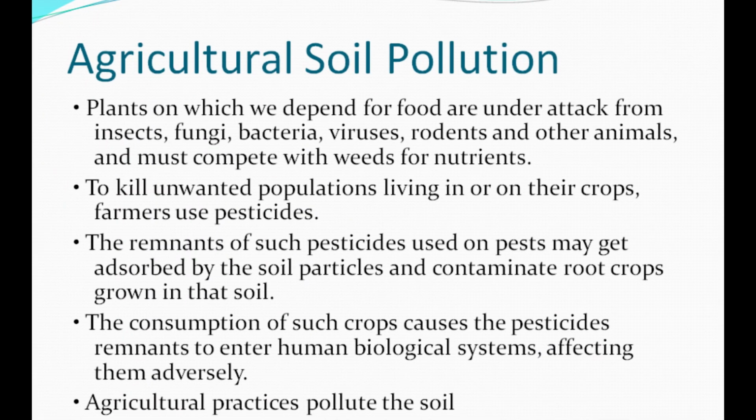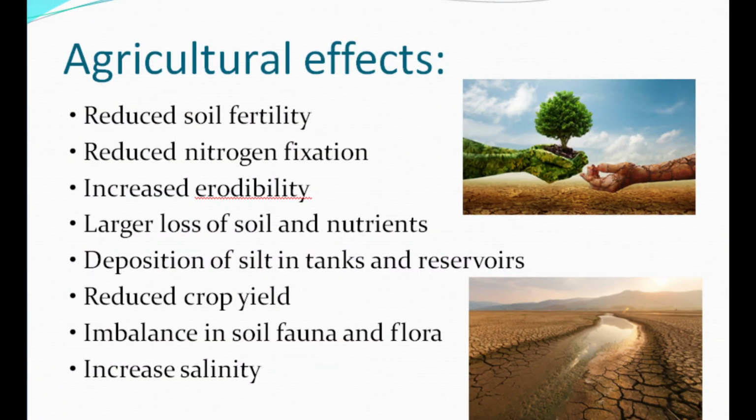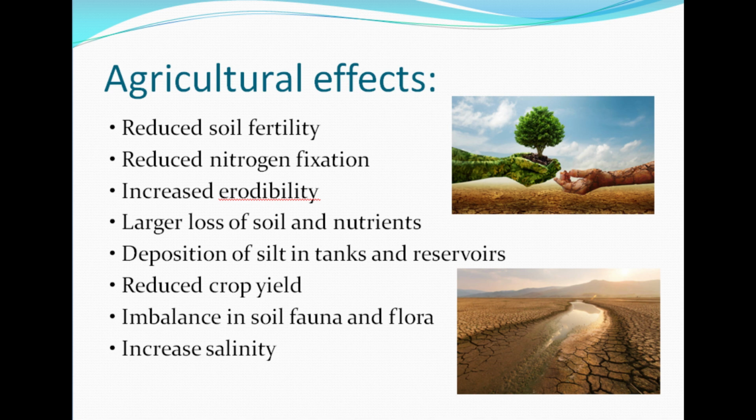Agricultural effects: reduced soil fertility, reduced nitrogen fixation, increased erodibility, plants could not grow, larger loss of soil and nutrients, deposition of silt in tanks and reservoirs such as ponds and rivers, reduced crop yield. Imbalance in soil fauna and flora. Soil fauna and flora are essential components of all soils. Particularly vital is their role in the retention, breakdown, and incorporation of plant remains, nutrient cycling, and their influence on soil structure and porosity. Increased salinity.